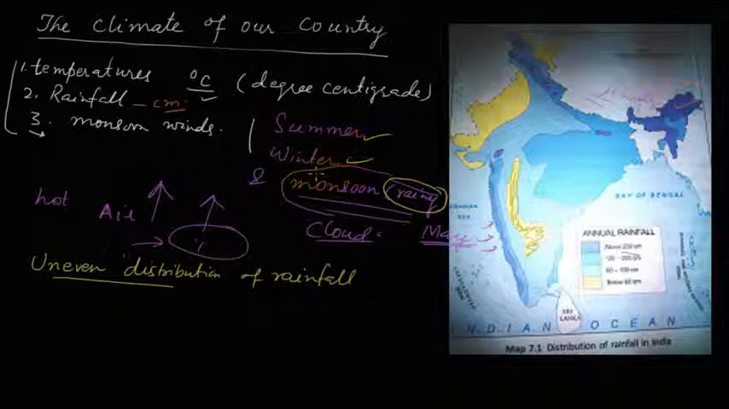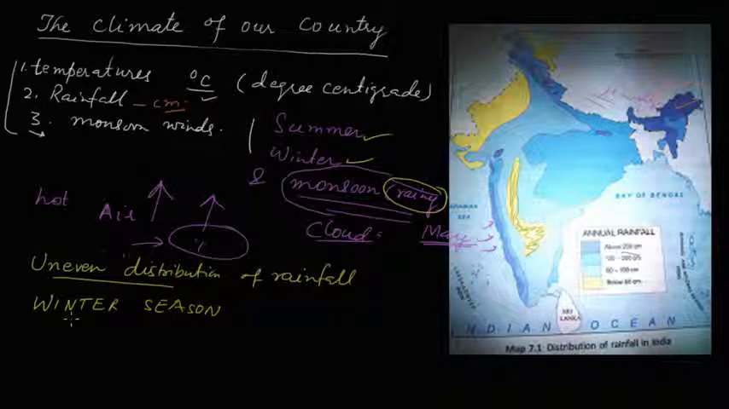Why is there a fall in temperature and what happens in the winter season? Let us understand it. When does the winter season start? The winter season begins from the middle of November and continues till February.